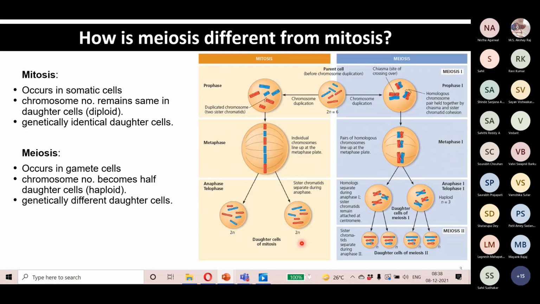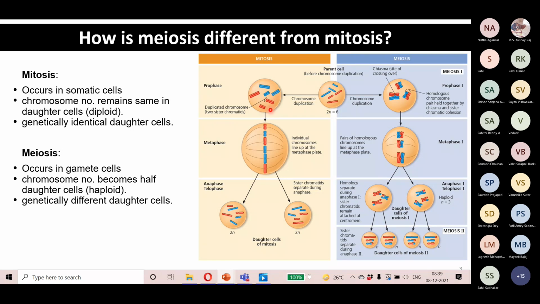Next are the processes of cell division. The two main processes are meiosis and mitosis. First we'll talk about mitosis, then we will talk about meiosis. Mitosis is the process that partitions the newly replicated chromosomes equally into two daughter cells, and during mitosis, one round of DNA replication is followed by chromosome separation.